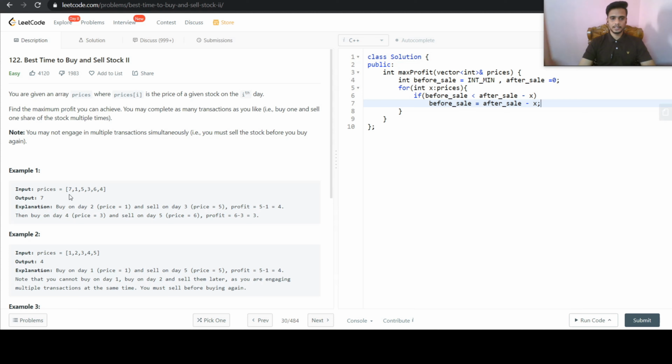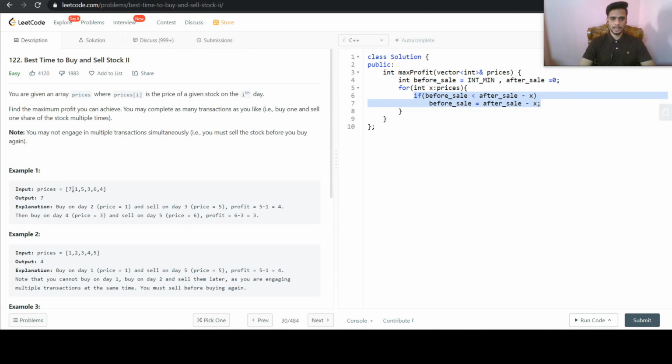So after engaging in one trade on day one, the status of the trader becomes minus 7. This was for the first time when the trader did not have any trades.